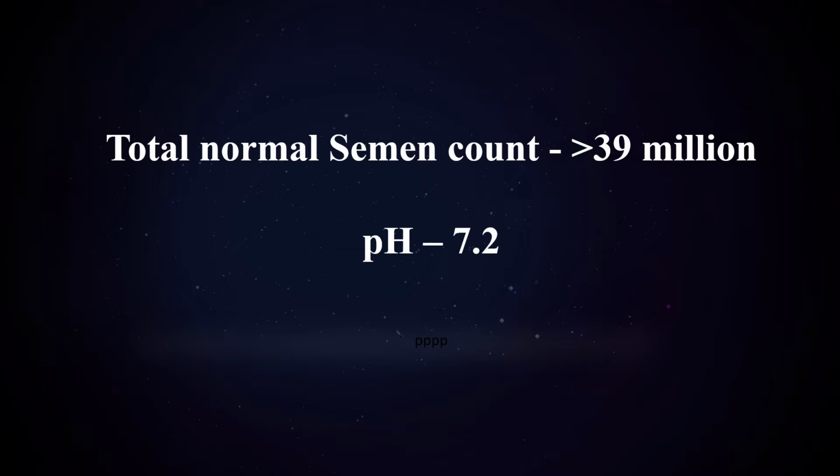What is infertility? Infertility means not being able to conceive even after 1 year of unprotected sexual intercourse. And the most important factor which causes infertility in men is hormones. Before going to the causes, we must know about the normal hormonal regulation of the male reproductive system. The normal semen count is more than 39 million on average. The pH of the semen is 7.2.